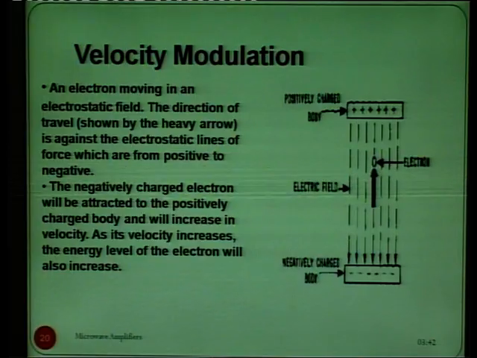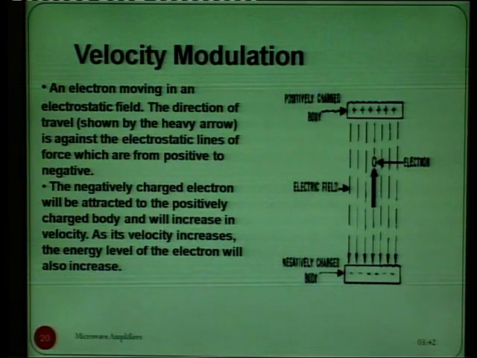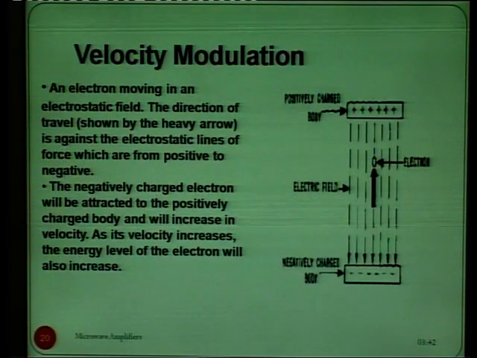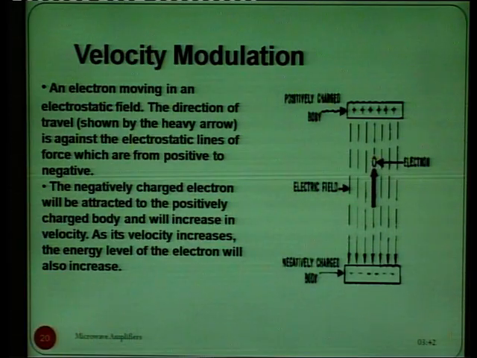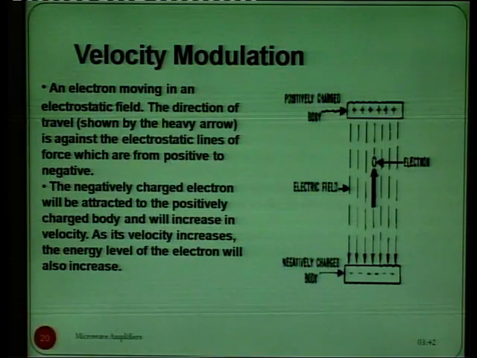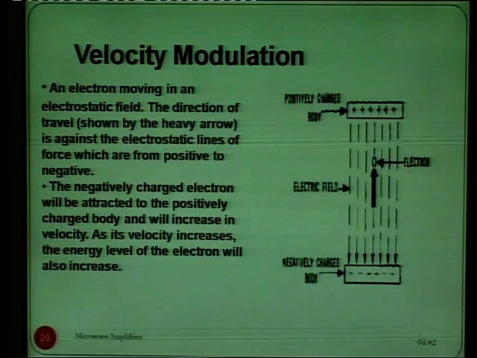See, in this diagram, we have one positively charged body and one negatively charged body. Electrons are moving from the negative to the positive charged body. As the electron is moving in an electrostatic field, the direction of travel shown by this heavy arrow is against the electrostatic lines of force, which are from positive to negative, and the negatively charged electron will be attracted to the positively charged body and will increase in velocity. As its velocity increases, the energy level of the electron will also increase.